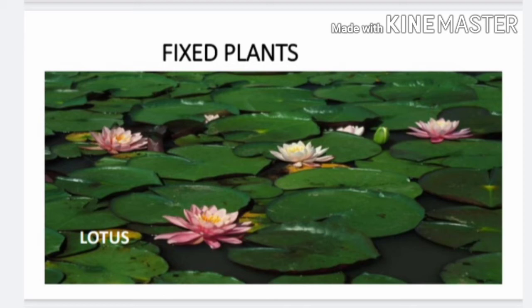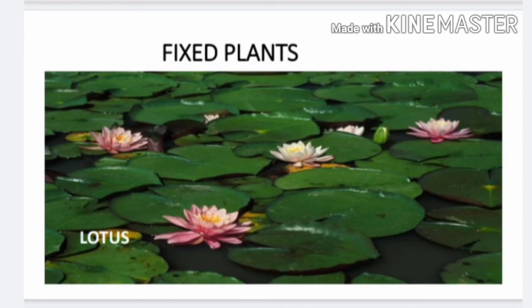They are called floating plants. They have plate-like leaves that float on the surface of water. Have you ever seen the lotus in the pond or in the lake? You have seen they have very big leaves, just like a plate.